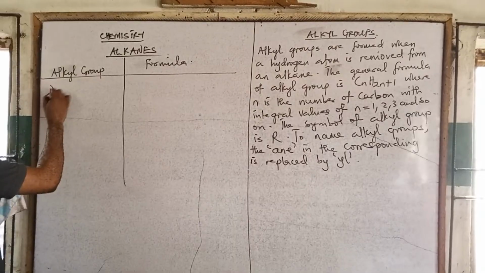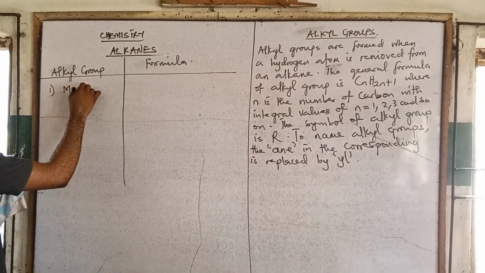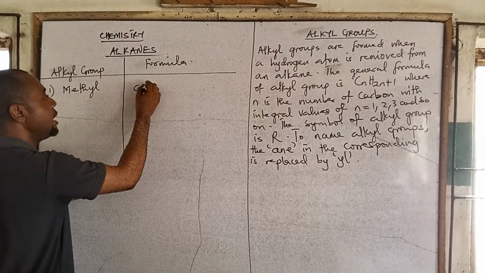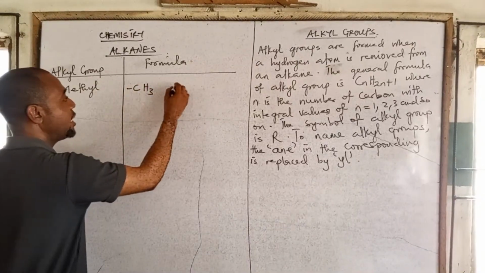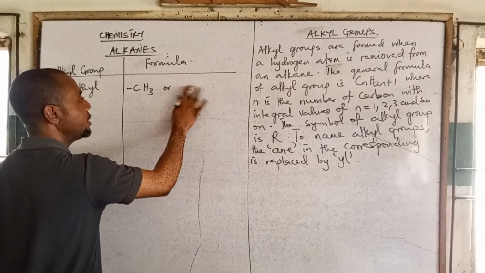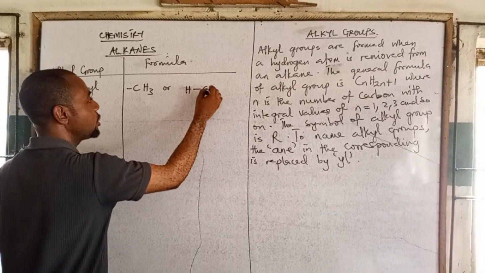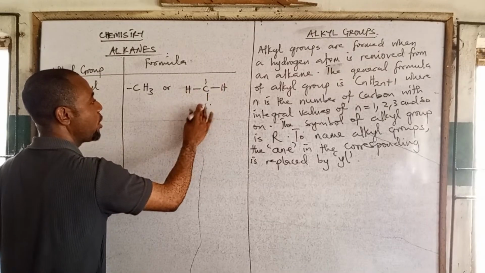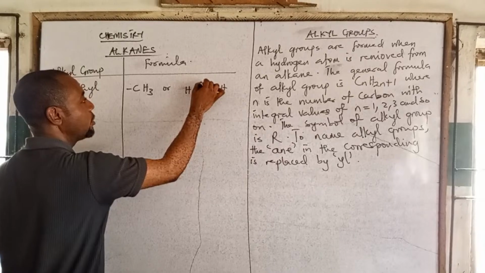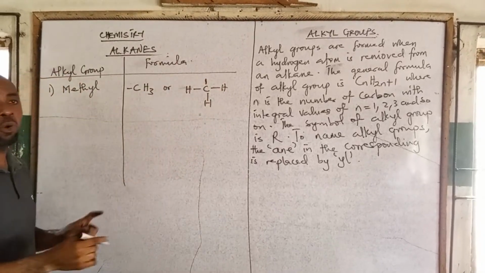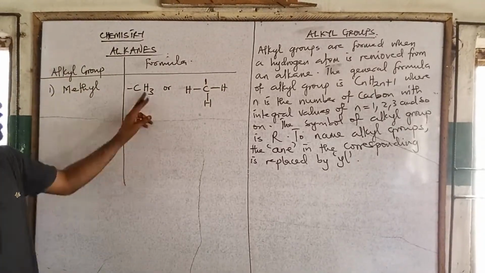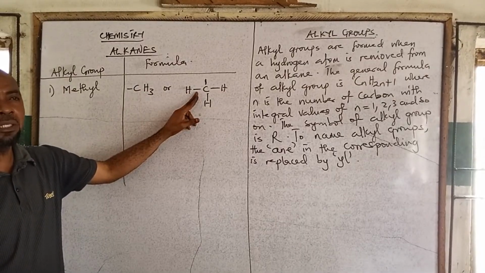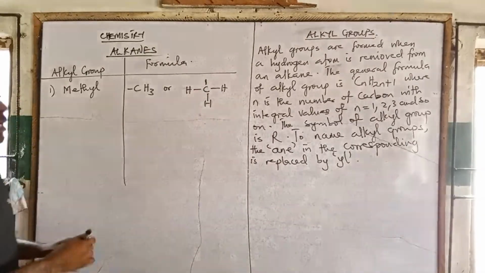Now, the first one is methyl, formed from methane, right? The formula is CH3. If I expand it, I can still write it like this: H to C to H to H, while we have this one other bond that will be attached to a parent chain. So this is methyl. If you expand it, this is methyl.